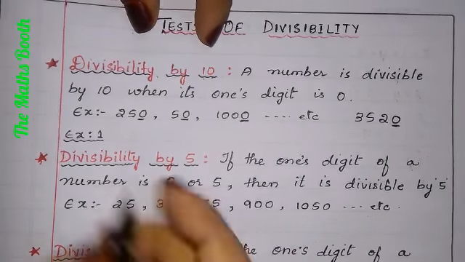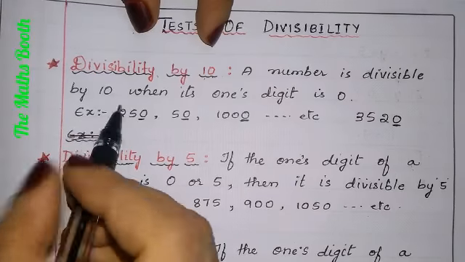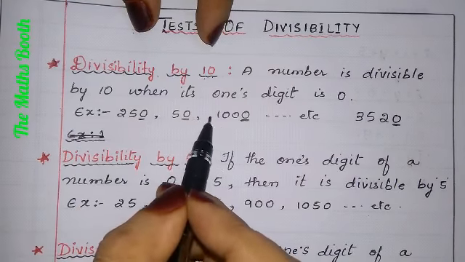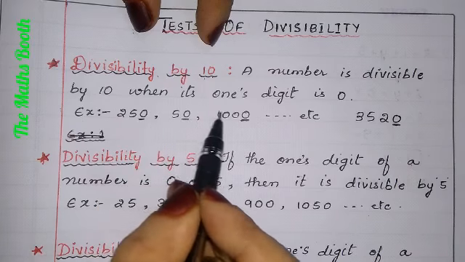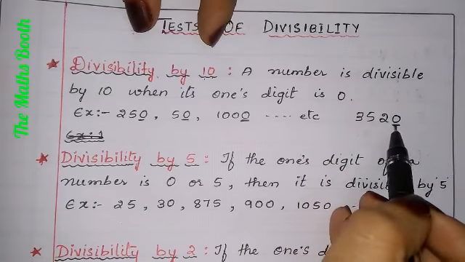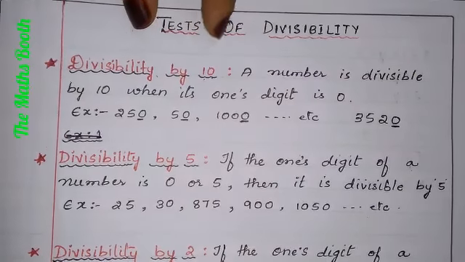So now here I have taken many examples. We can say that these numbers are divisible by 10 because you can see units place are 0.